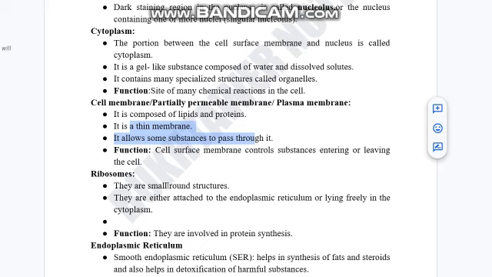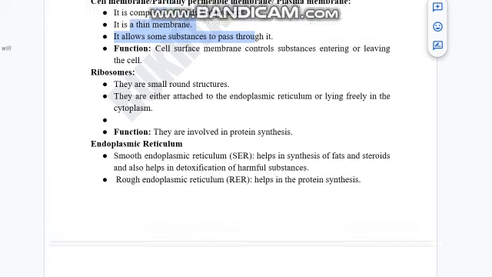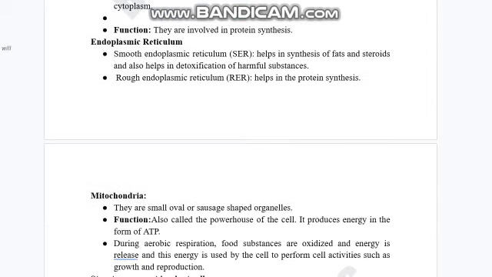Ribosomes are small rounded structures, some of which are attached to the rough endoplasmic reticulum, and some are freely floating in the cytoplasm, and their function is to make protein. The endoplasmic reticulum is of two types. They are basically interconnected channels. The smooth one helps in the formation of fat and steroids. Steroids are basically hormones. You are also going to study about them in the upcoming lectures. It also helps in the detoxification of harmful substances. The rough endoplasmic reticulum helps in protein synthesis.